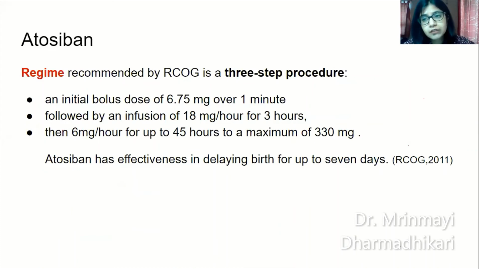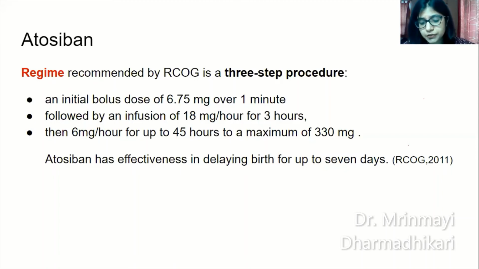Coming to atosiban, which is an oxytocin receptor antagonist. The regimen recommended by RCOG is a 3-step procedure. Okay, so an initial bolus of 6.75 mg to be given slowly over 1 minute, followed by an infusion of 18 mg per hour for 3 hours. And after 3 hours, you reduce the dose to 6 mg per hour for up to 45 hours. Okay, so maximum dose which can be given is 330 mg, right? Atosiban has effectiveness in delaying birth for up to 7 days. Okay, it is a wonderful drug. It is very effective, but cost is a factor because the regimen has a very large dosage.